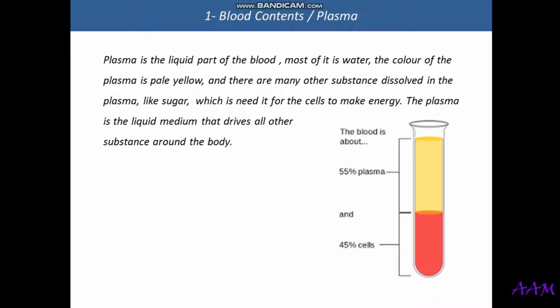The plasma also has other substances dissolved in it, like sugar, which is needed by body cells to make energy. The color of the plasma is pale yellow, and as I said, it makes up 55% of the blood. So what is the main function of the plasma? It works as the medium that transports other blood substances around the body, and it has sugar dissolved in it, which can be used by body tissues or body cells.